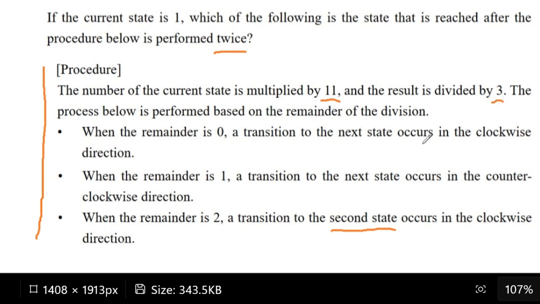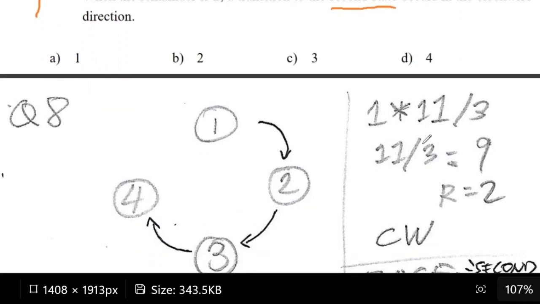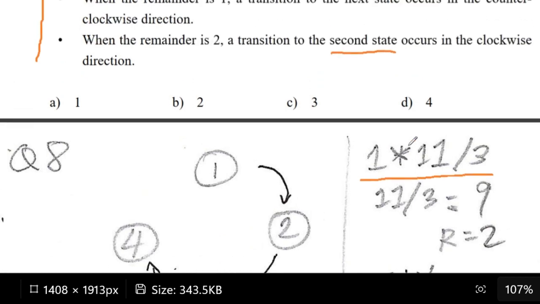As you can see here, I have the equation form of the statement, where we multiply the current state by the number 11 and then divide the result by 3.